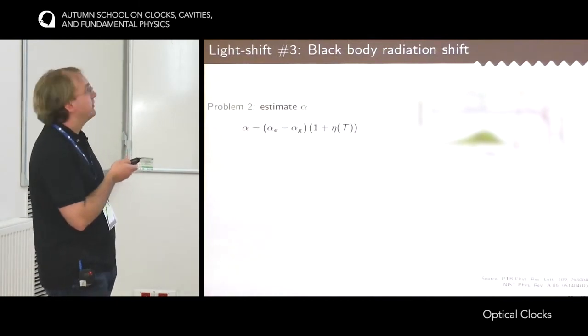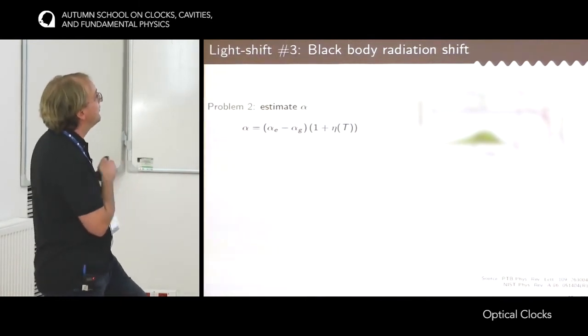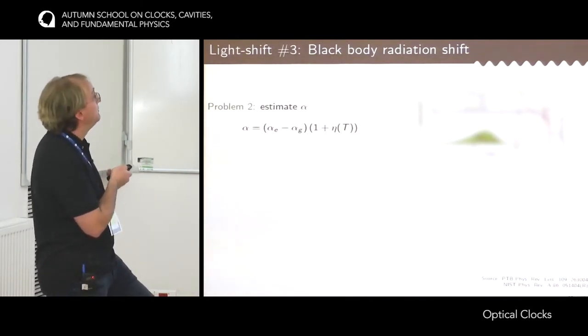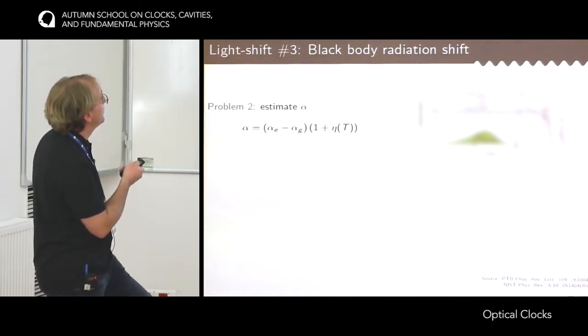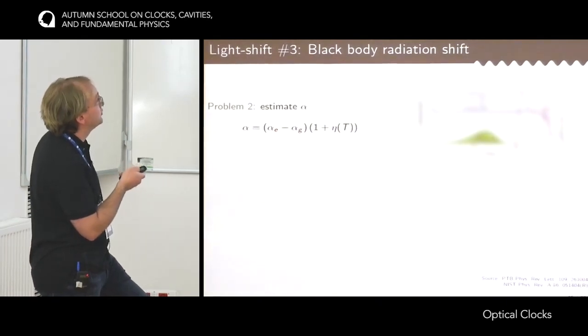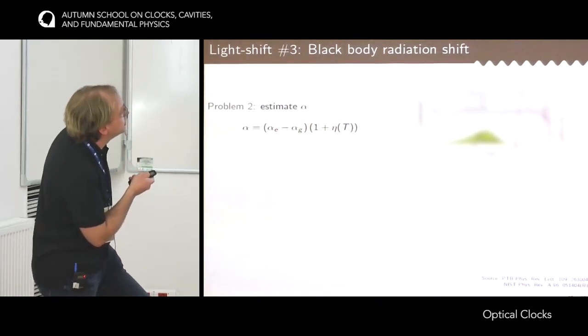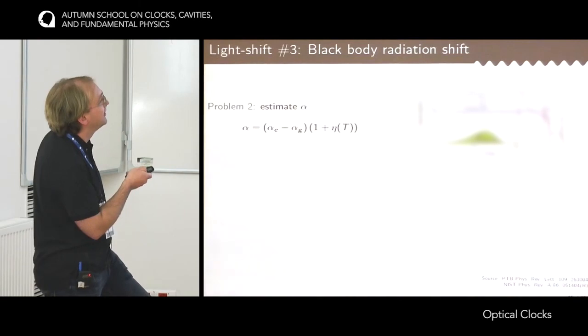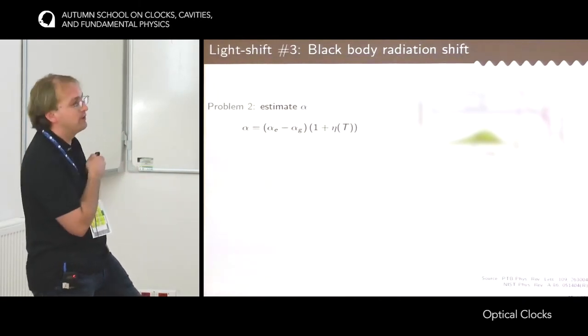Okay, so the second problem about blackbody radiation is to estimate the polarizability alpha. So alpha is actually the differential polarizability between the excited and the ground state. So it's related to the static polarizability of the two levels, excited and ground state, plus some dynamic parts. So the reason for that here, it's a spectrum I've taken from this paper. So it shows basically the polarizability of the ground and excited state as a function of the frequency of the light. So blue is for the ground state, red is for the excited state, and in green here is a distribution of the spectrum of the black body.